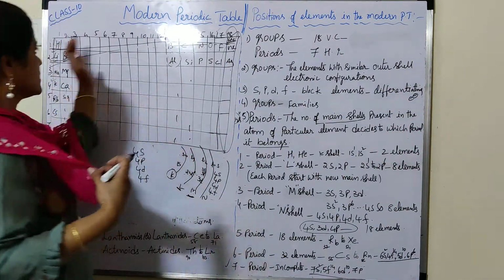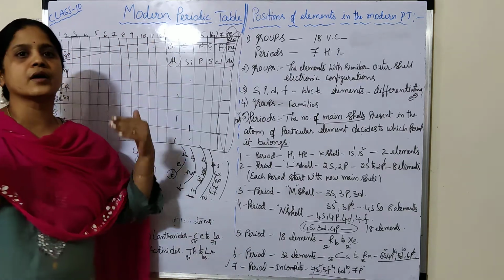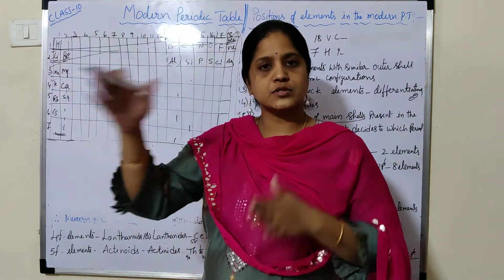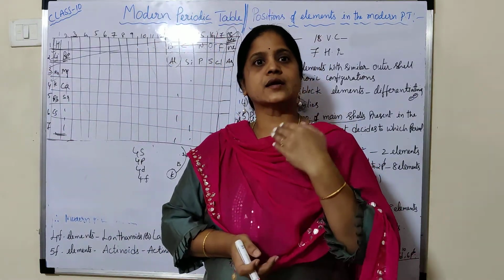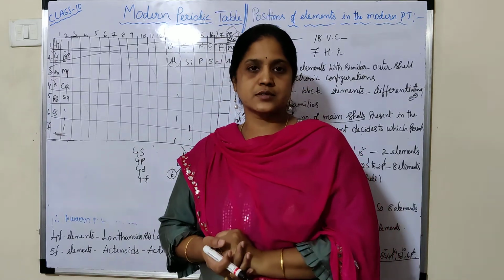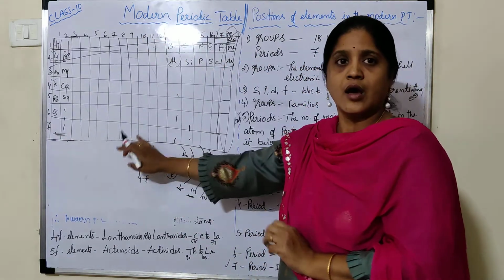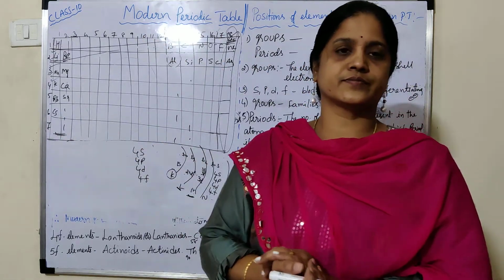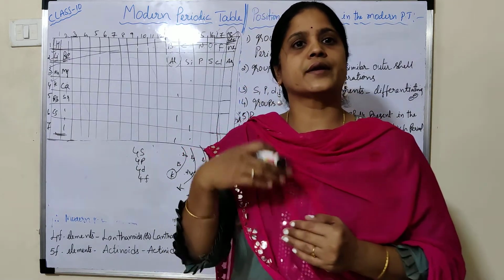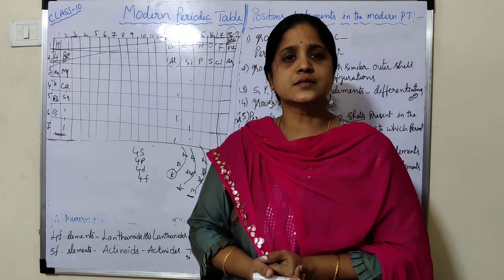And in this periodic table, we just discussed how the elements are arranged in horizontal rows and vertical columns, and what type of groups and what are the names of those groups, all we discussed. One more point is, in the periodic table, all the elements are classified into metals, non-metals and semi-metals. So what are metals?